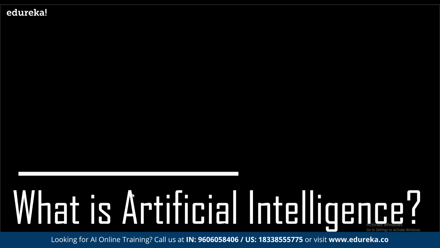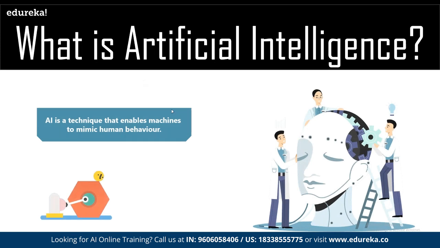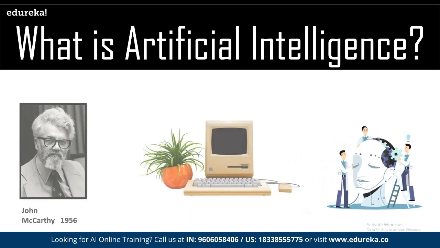First of all, let's understand what exactly artificial intelligence is. In simple layman terms, AI is a technique that enables a machine to mimic human behavior. But before we can make any system autonomous, we have to make sure we are training the system on how to operate, how to work around.